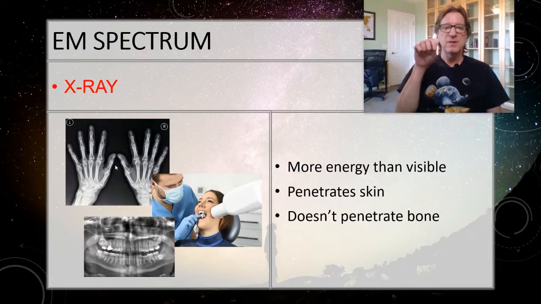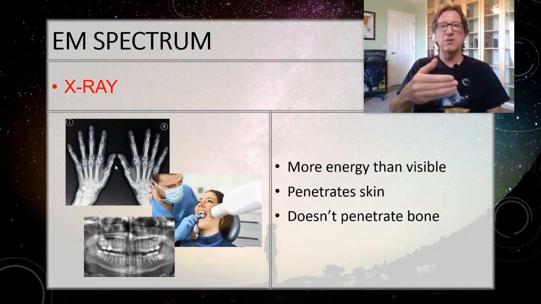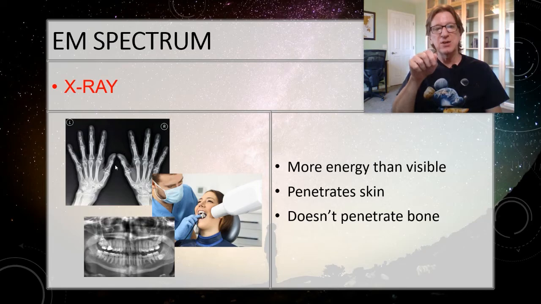And by carefully calibrating the energy of the X-rays, we can determine how far they penetrate. So for example, if your doctor needs to get a picture of your lungs and the soft tissue inside, if he uses too much energy in the X-rays, it's just going to penetrate right through. But if he doesn't use enough, then it's not going to penetrate through your skin and maybe your clothes if you're wearing them. So part of the art of radiology is adjusting that energy to get exactly the different kinds of features that the doctor wants to see.